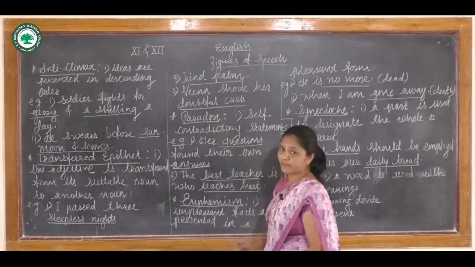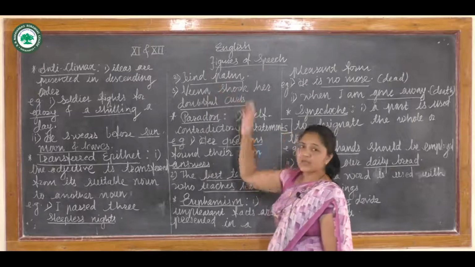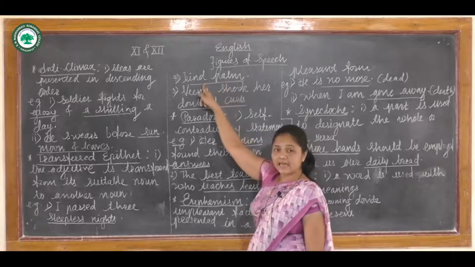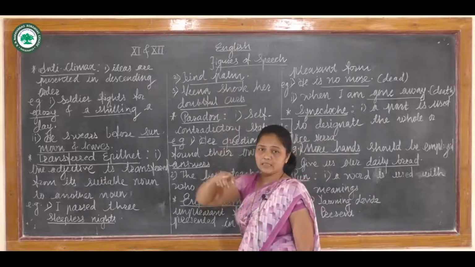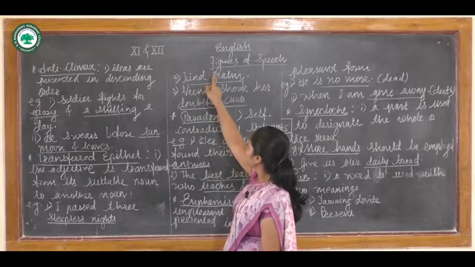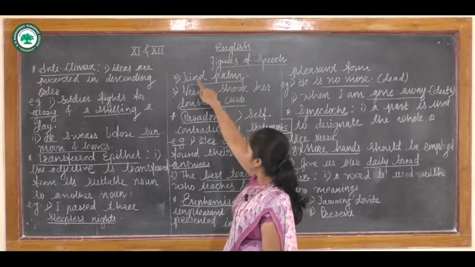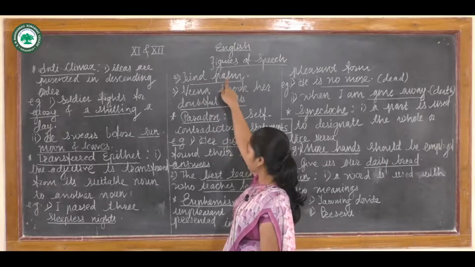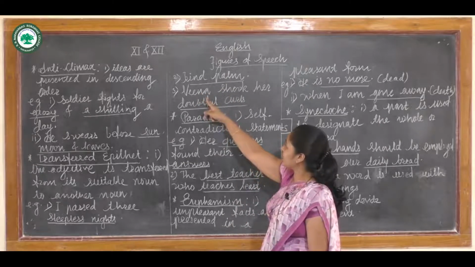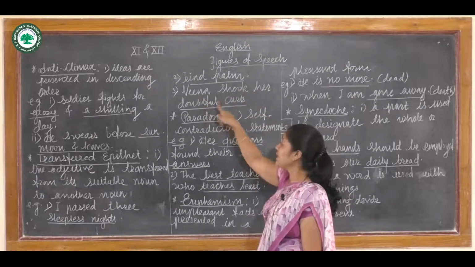Now the next example that I want to give here: kind palm. So it is the palm of yours. Kind is actually an adjective of a person which describes a person, but here it is transferred to palm. So here we can say transferred epithet. In the third sentence I am also going to explain: Veena shook her doubtful curls.